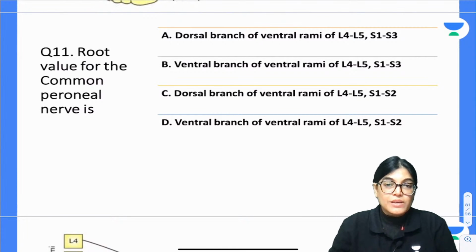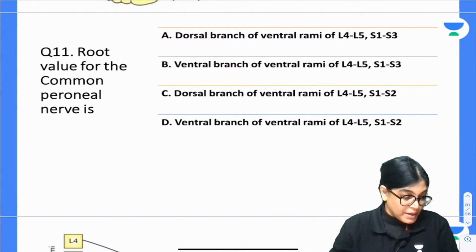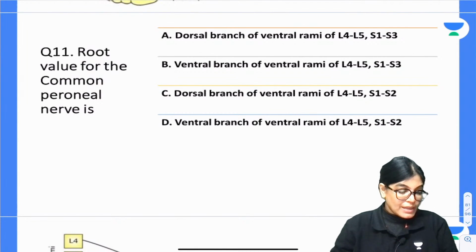Whether it is the ventral branch or ventral rami or dorsal branch, please mark the correct answer. Ashwani is giving me B as the correct answer. Dharmendra Singh Jayant is telling C. Afzal is telling, oh, a mixed bundle of answers: B, C, D. Nobody has said A, but B, C, D have been said. So which is the correct answer?